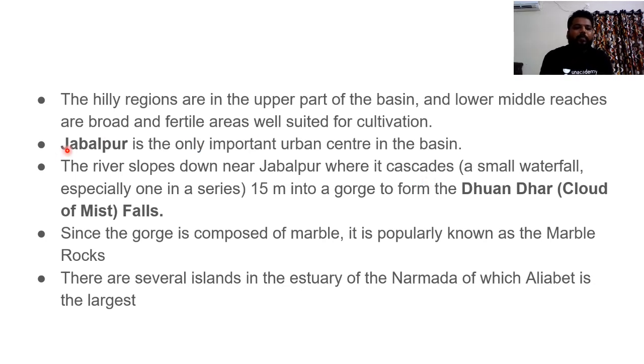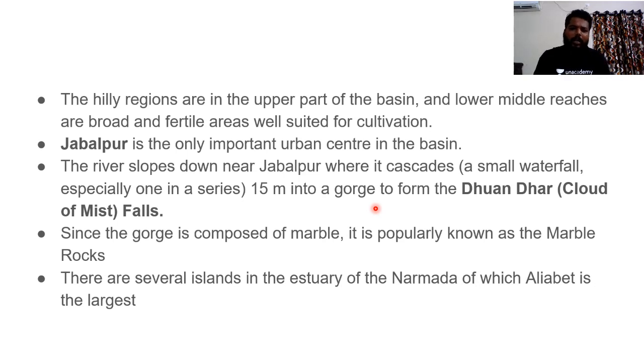Do remember, Jabalpur is the only important urban center in this basin. Apart from this, the river creates the Duadar falls, where a cloud of mist appears on the Narmada river. The Narmada Bachao Andolan has been in the news many times.